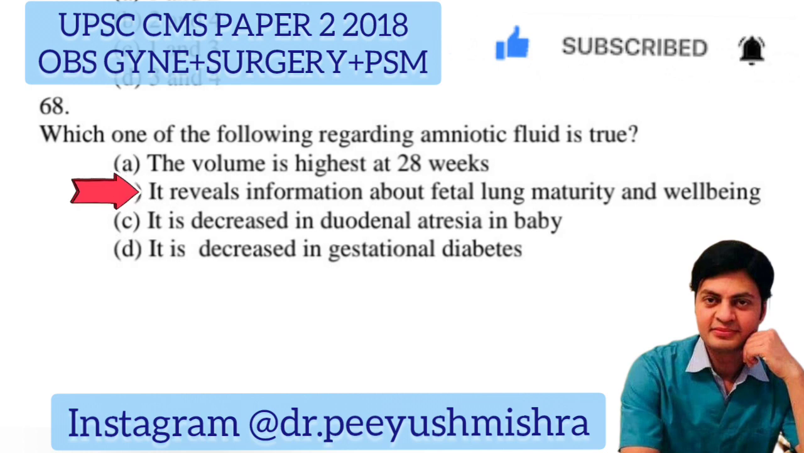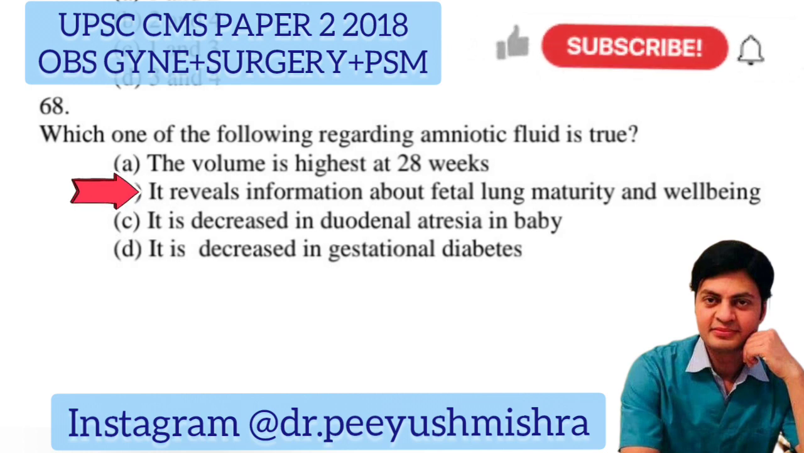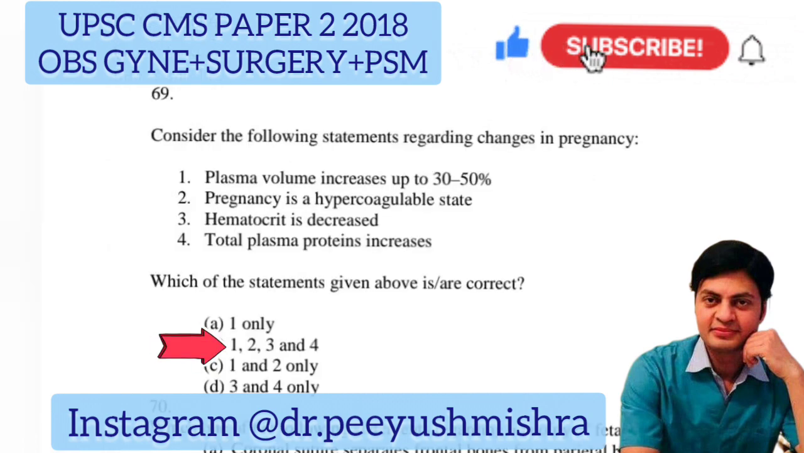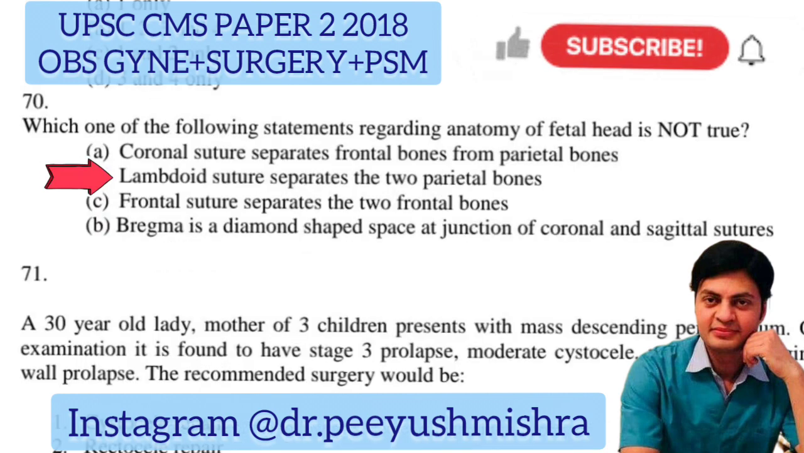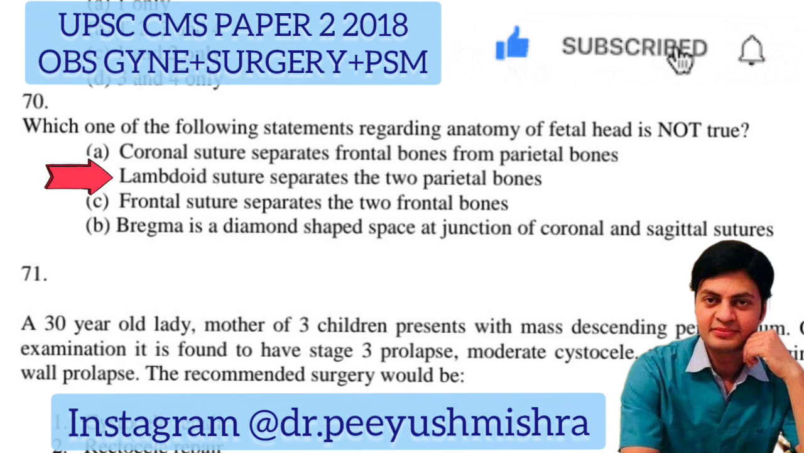Which one of the following regarding amniotic fluid is true? It reveals information about fetal lung maturity and well-being. Consider the following statements regarding changes in pregnancy. Plasma volume level increase up to 30-50%. Pregnancy is hypercoagulable state. Hematocrit is decreased. Total plasma proteins increases. Which one of the following statements regarding anatomy of fetal head is not true? Lambdoid suture separates the two parietal bones.